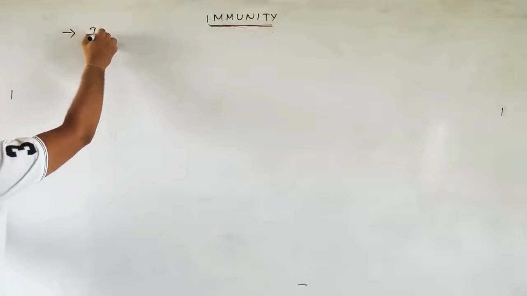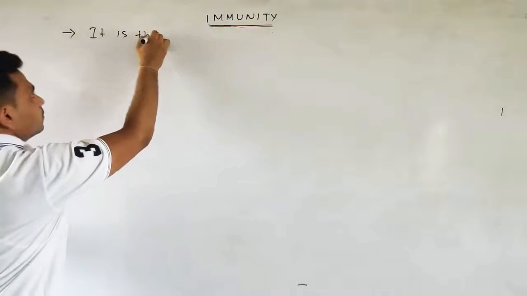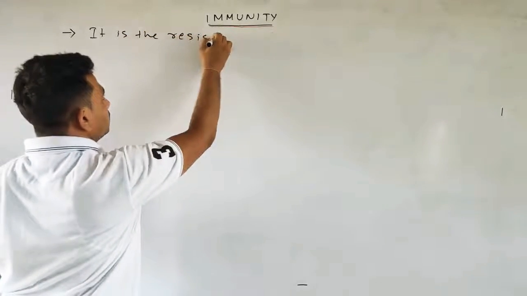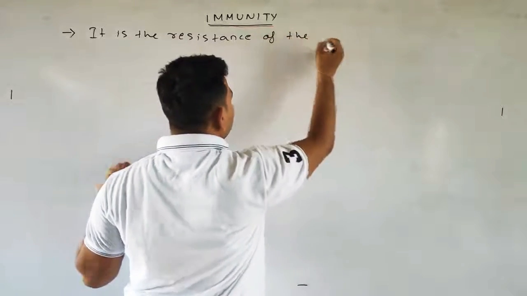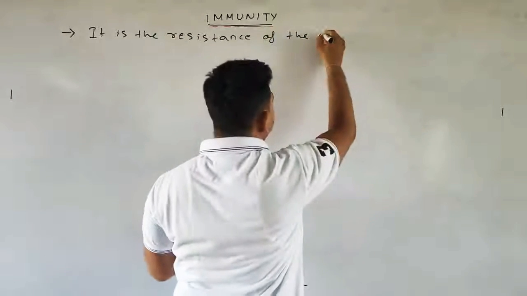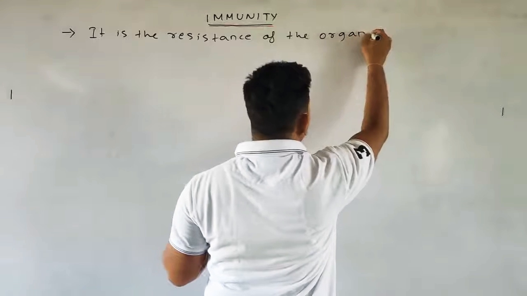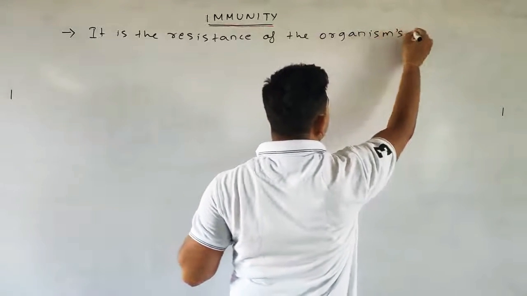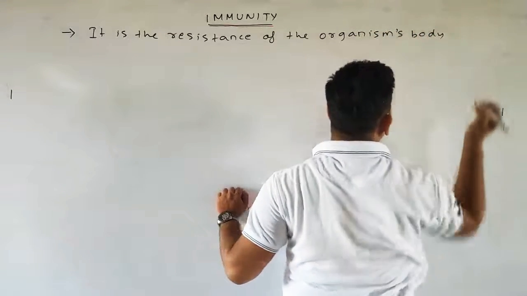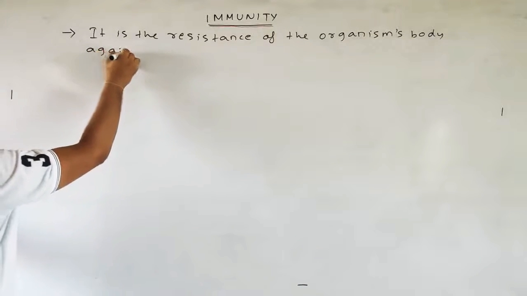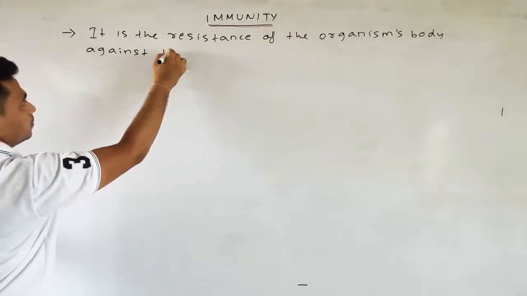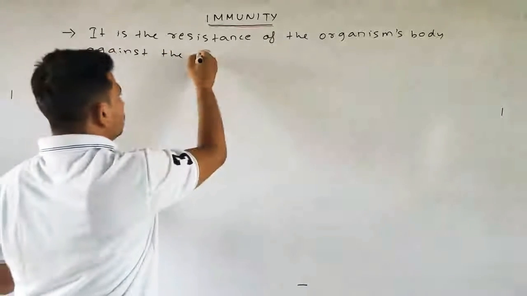It is the resistance of the organism's body against the disease causing pathogen.